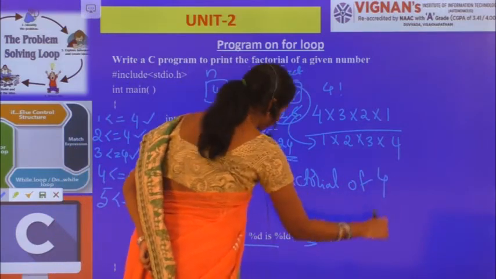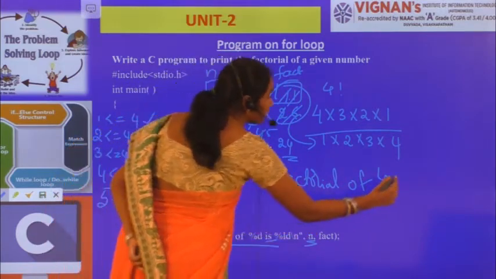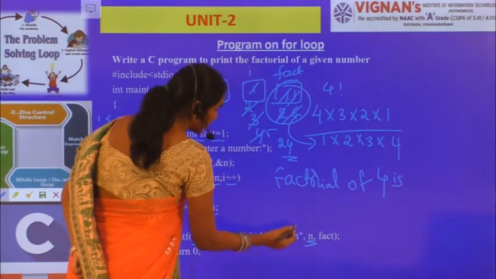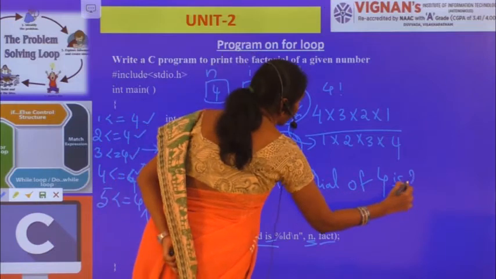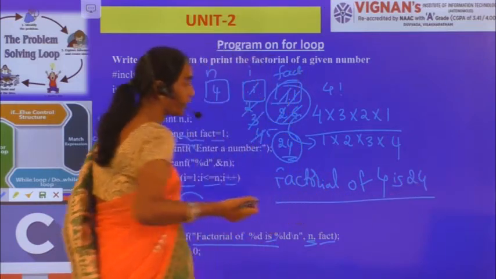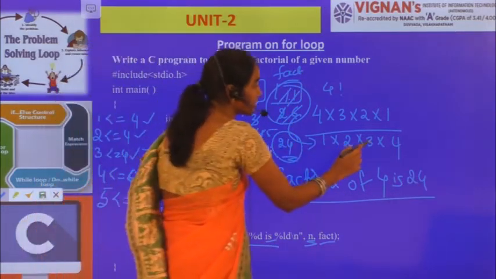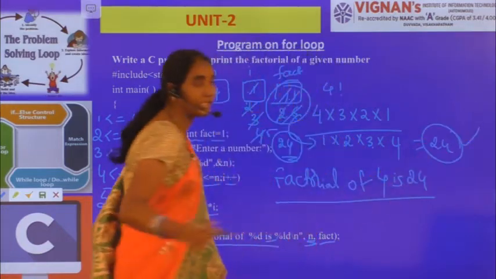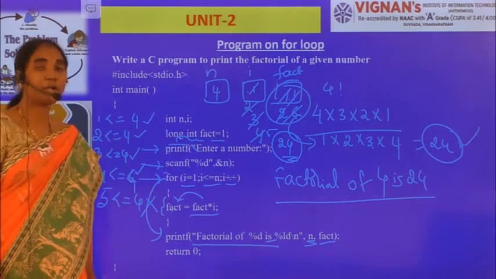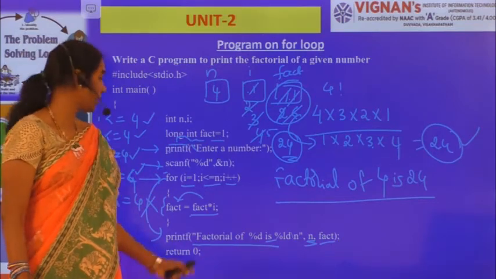So factorial of 4 is, and then percentile D is for fact. What is the fact consisting of? 24. So now what is the value? Fact of 4 is 24. So here also 2 3s are 6, 6 4s are 24, right? So the same value I got, right? So this is how I need to find out the factorial by using for loop.